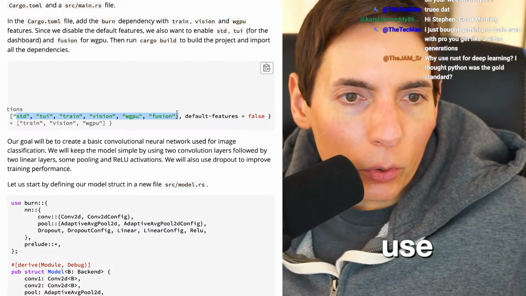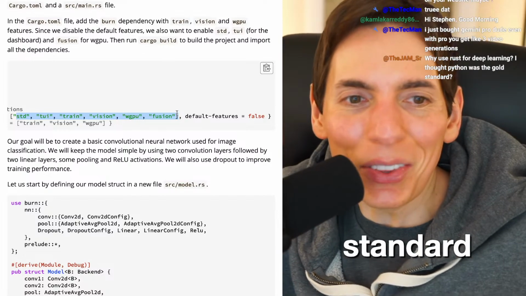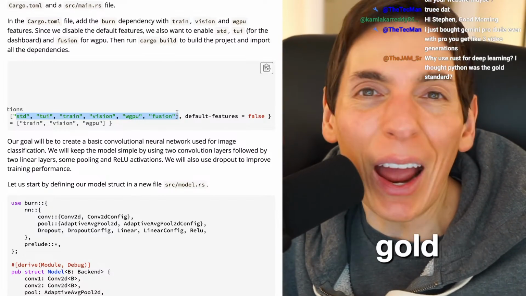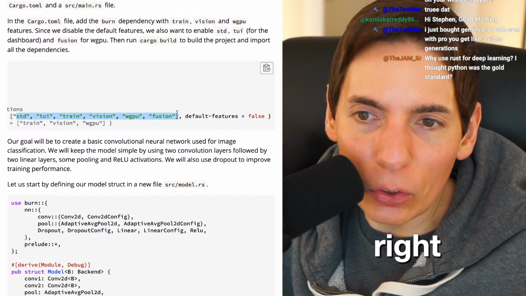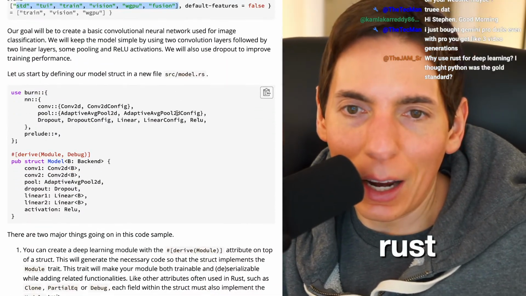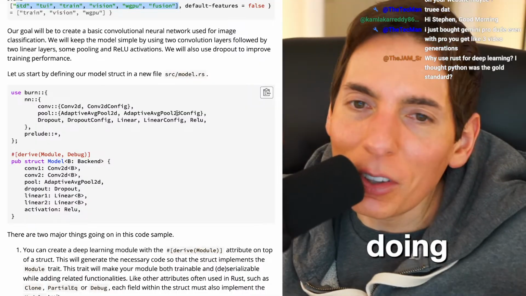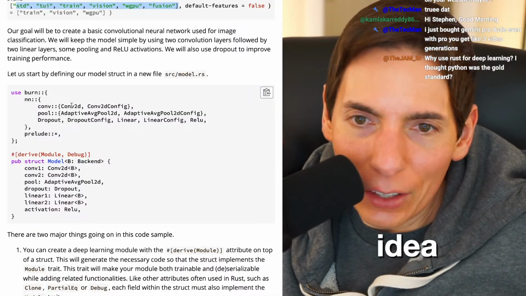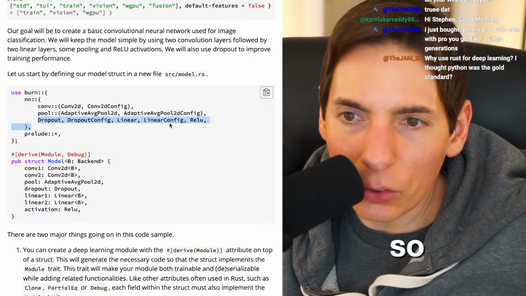Why use Rust for deep learning? I thought Python was the gold standard. It is. It's absolutely the gold standard. You're absolutely right. I wanted to do a little bit of Rust today. That's what I felt like doing, some Rust today. That's the idea. That's the point. All right, so we've got some linear around.